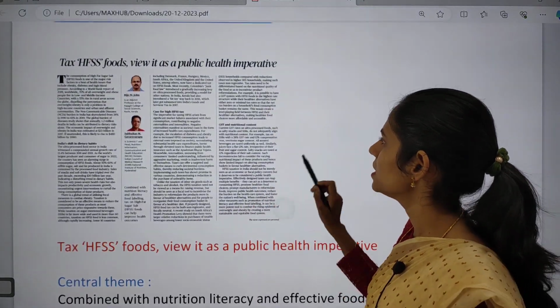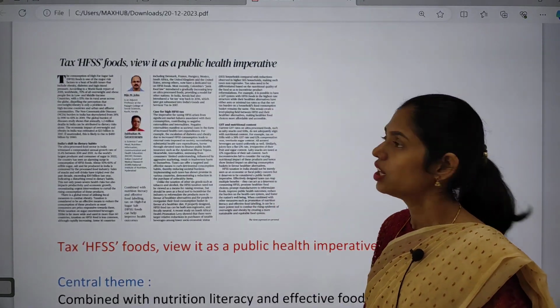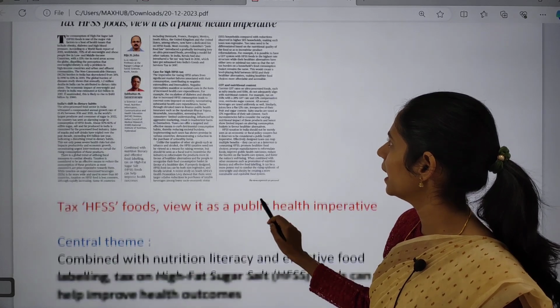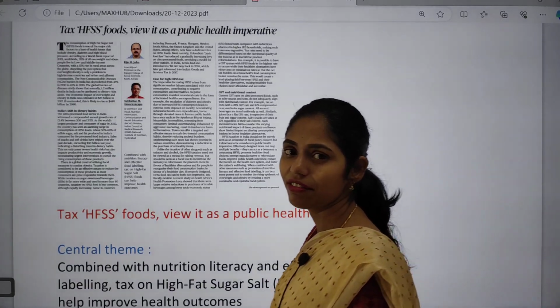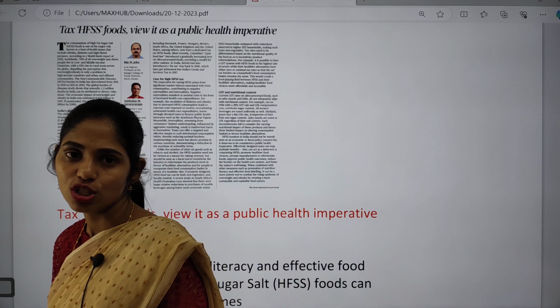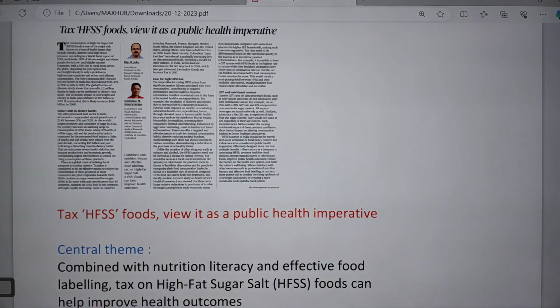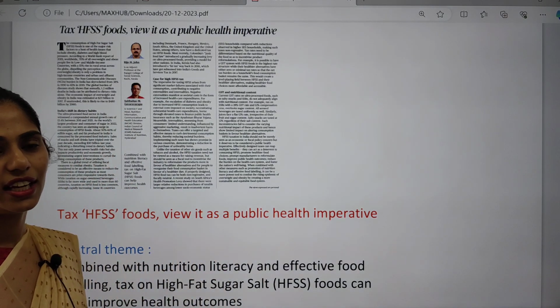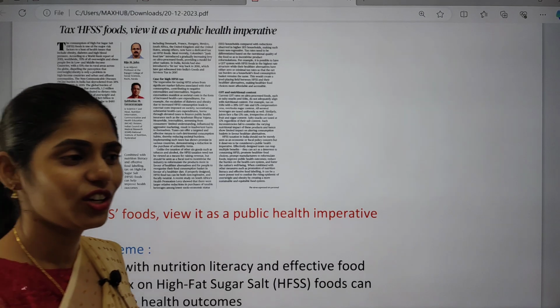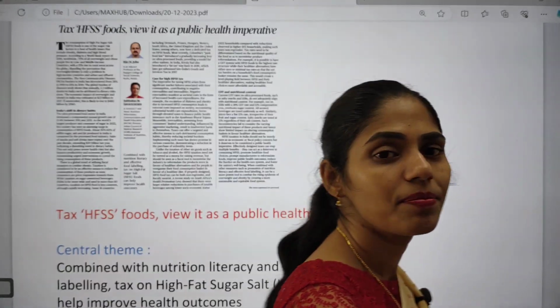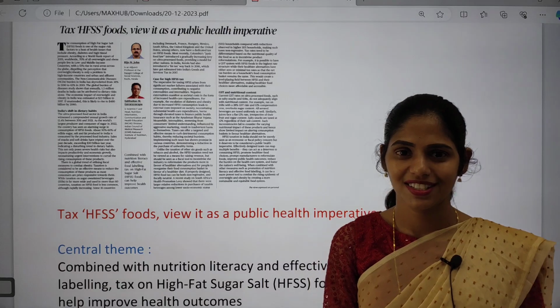The next topic is HFSS foods, to be viewed as a public health imperative. That means high fat, high sugar and high salt products. If you have opened any chips packet, sometimes you will see that it is very spicy, with different flavors and also some toppings.